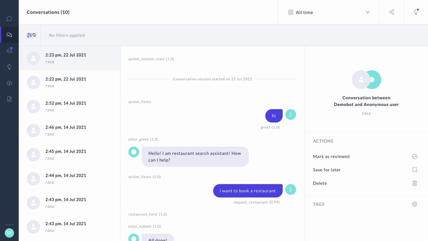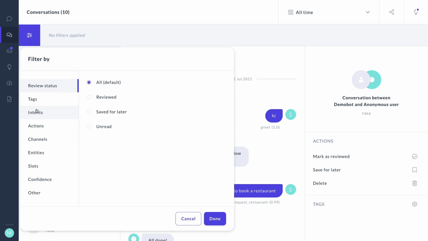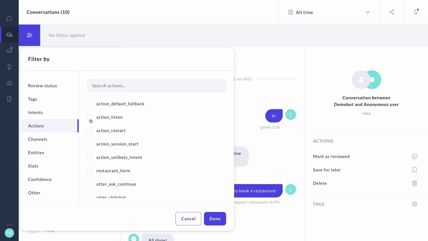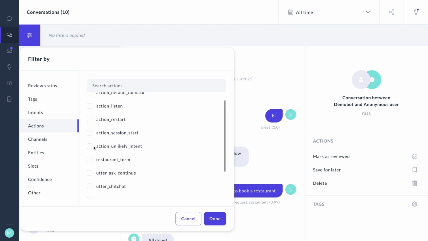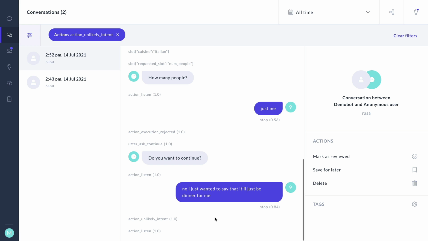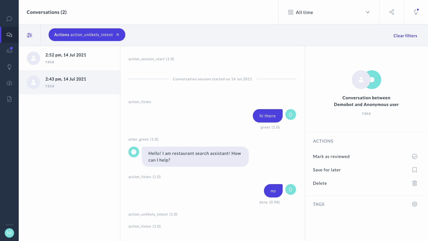Instead, what I'll do is I'll filter for a very specific action, namely this action unlikely intent. The idea being that this is the action that's emitted whenever the unexpected intent policy is triggered. So these are likely conversations that deserve my attention. So let's filter on that first. When I turn on the filter, suddenly there's only 2 examples left here. And let's have a look at them.